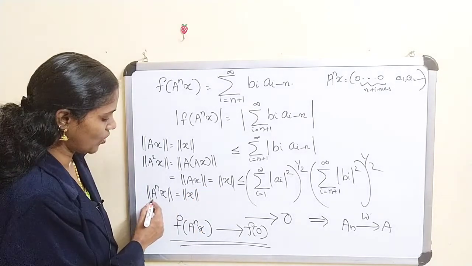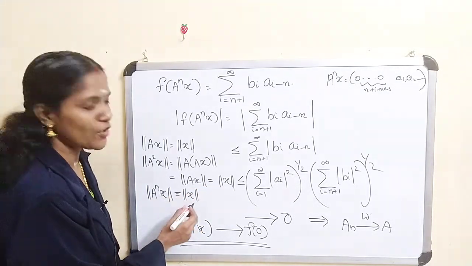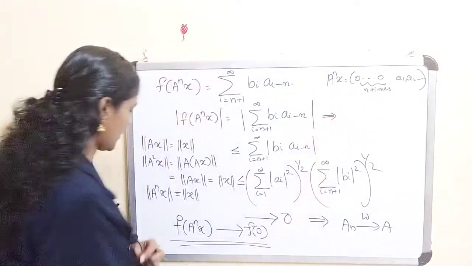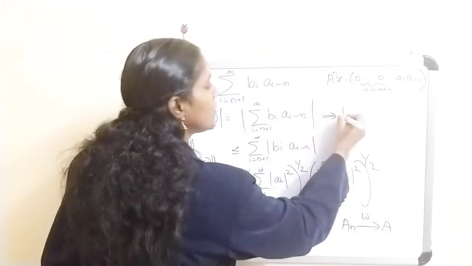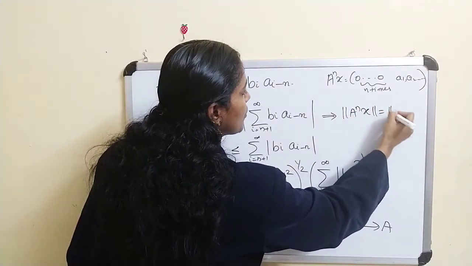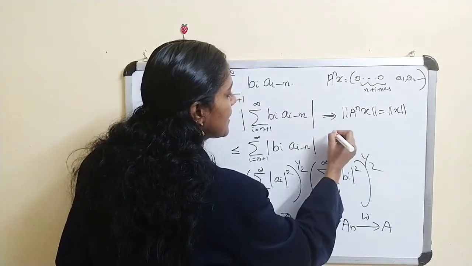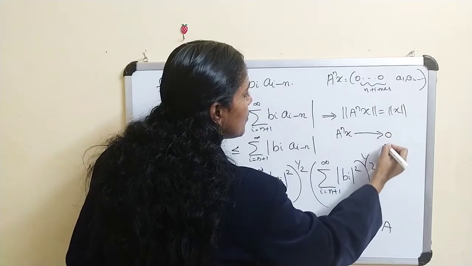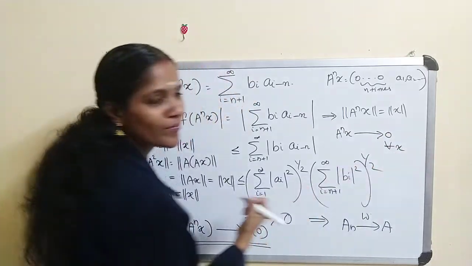Proceeding like this, we get norm of A^n x equal to norm of x. Therefore, clearly A^n x does not tend to 0 for every x.